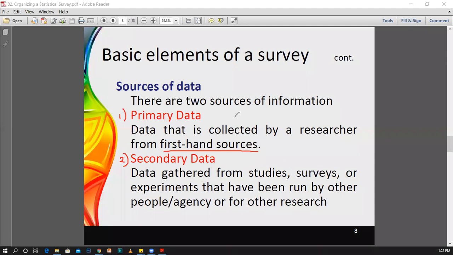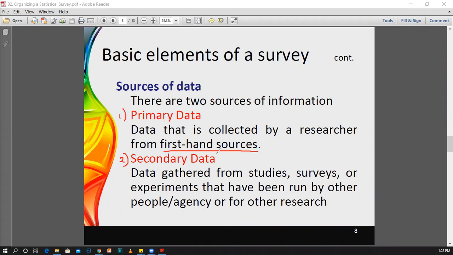Therefore, when you are collecting the data, you must be able to tell them the purpose of collecting the data. It is one important thing you have to keep in mind when you collect primary data. You have to clearly tell them the purpose of collecting and using this data.